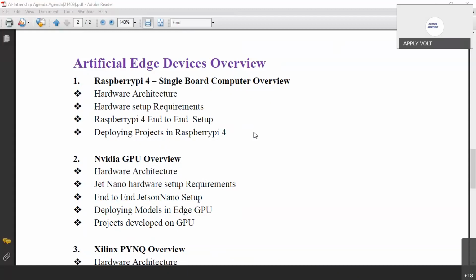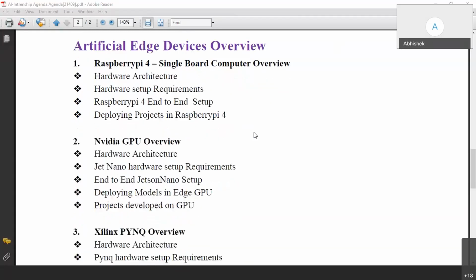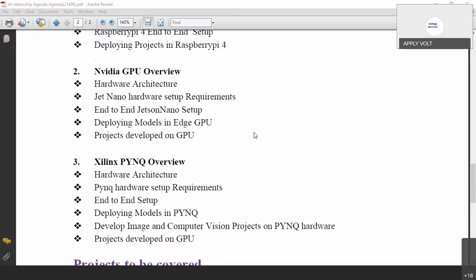Also, we have the NVIDIA Jetson Nano, which is faster than Raspberry Pi and can be used for your machine learning applications. And the Zynq Pynq board, which is from Xilinx. Xilinx is the company which develops FPGA boards. They have developed this Pynq board which can be programmed with Python programming.